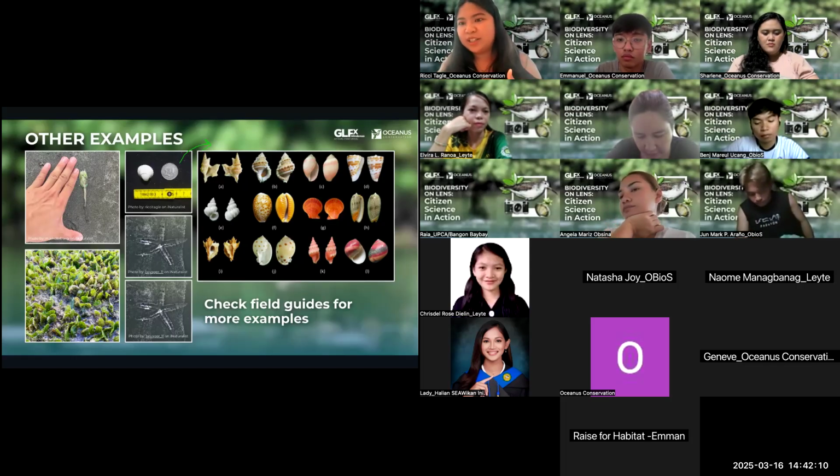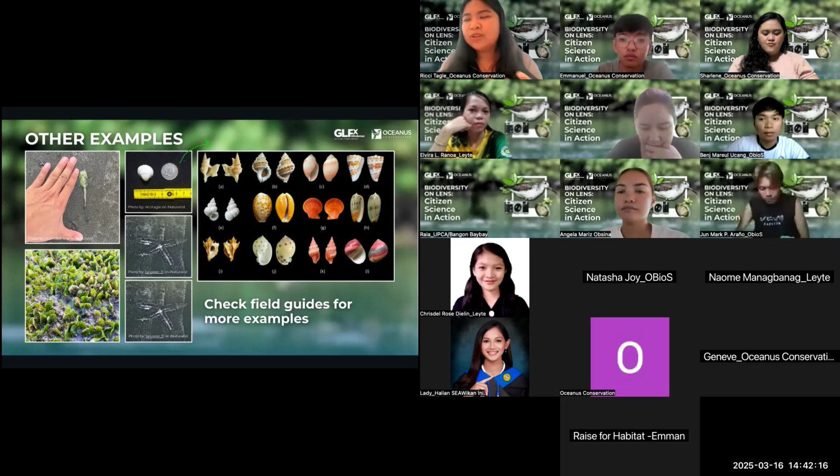On the right-hand image, you'll notice that there are at least 2 different angles for shells. So there are different ways to document the different kinds of tidal invertebrates. But the rule of thumb is, if it's a shell, it's better if you have 2 different angles of it, or if it comes in 2 pieces, you get shots of both pieces.